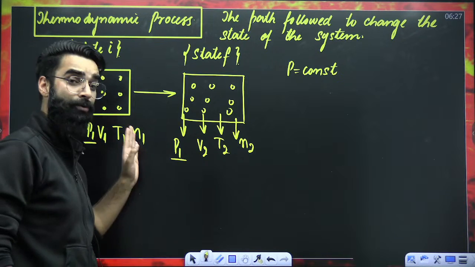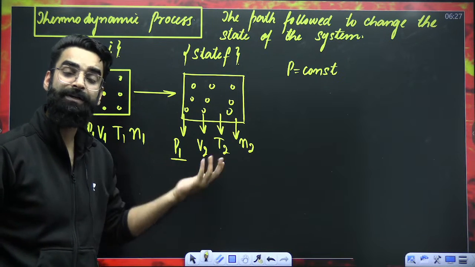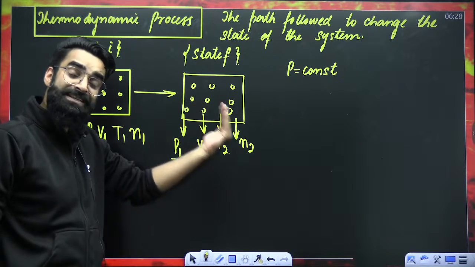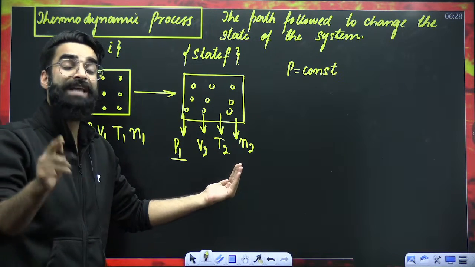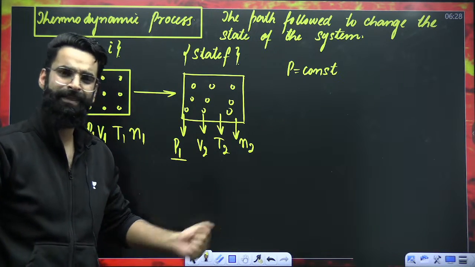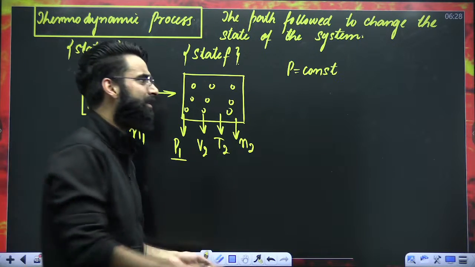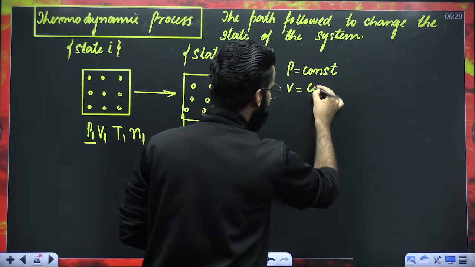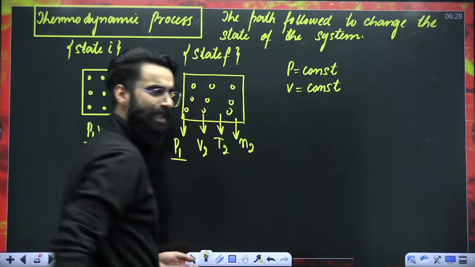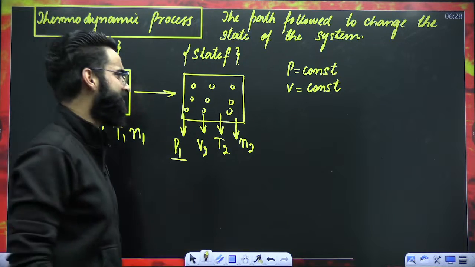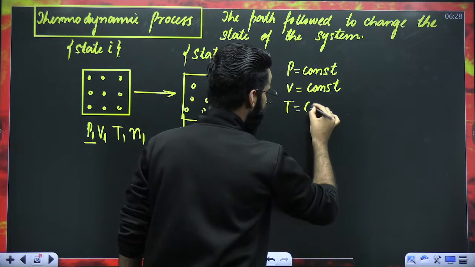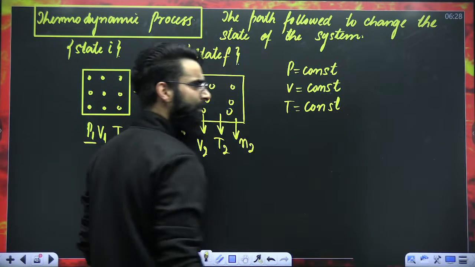No doubt, I changed the state of the system. But when I was changing it, I made sure that the pressure of the system should not change. My dear students, can I say I could have changed the state of the system by keeping the volume constant as well? I could have changed it by keeping the temperature constant as well, right?